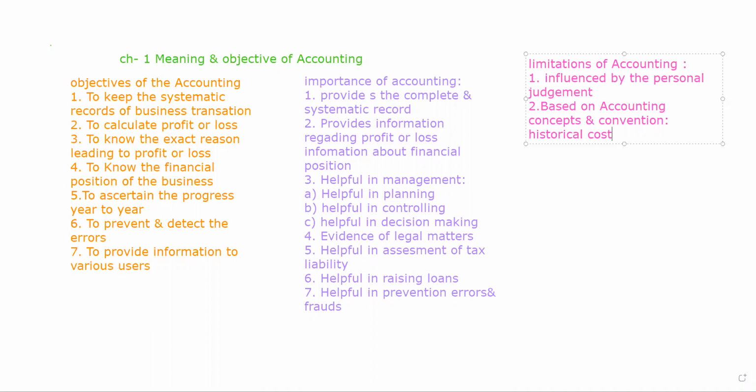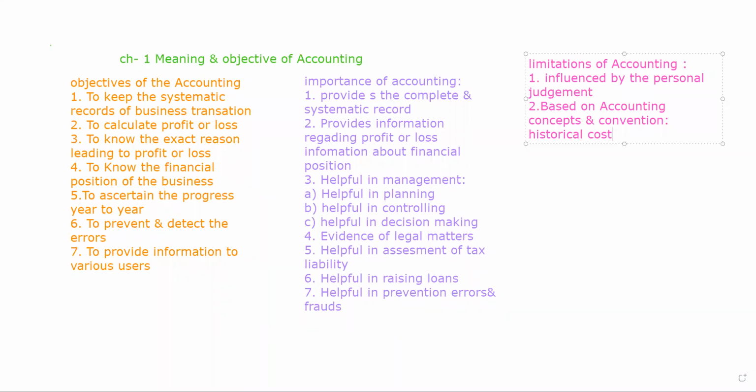Suppose we purchase any asset and the asset has a long life. 10 years back we purchased an asset of the business that cost rupees 10,000. But the time has changed. Price level has changed. Level of inflation has risen during the years. But nowadays still we have to show the value of those goods in the books of account as 10,000.